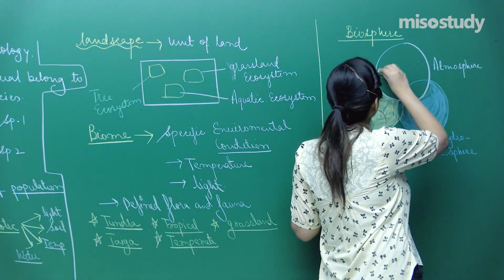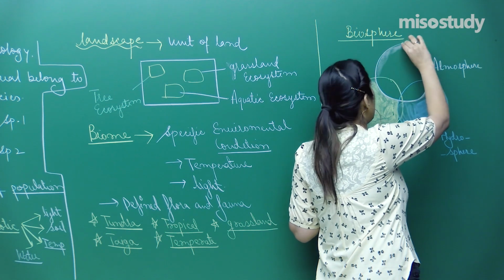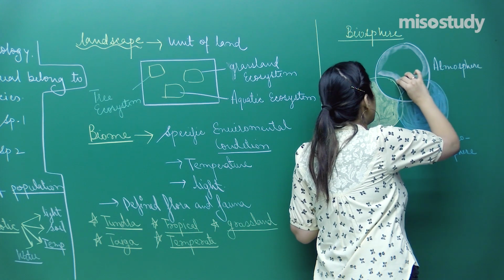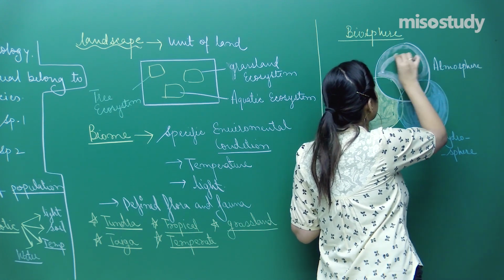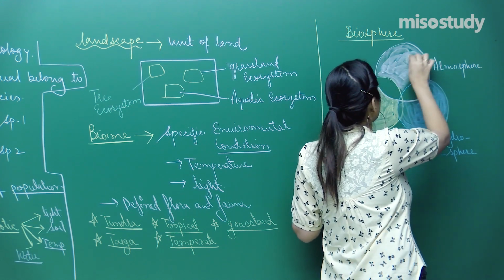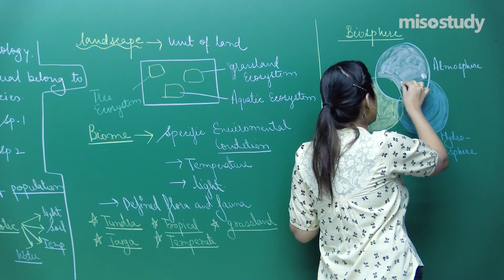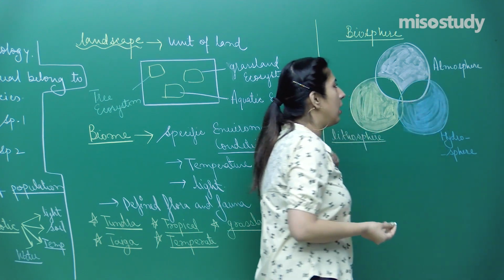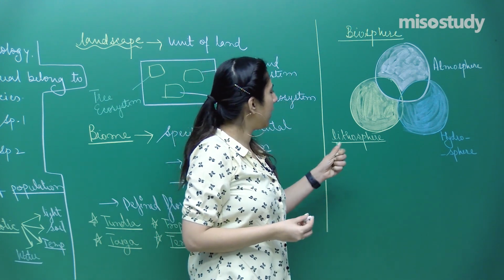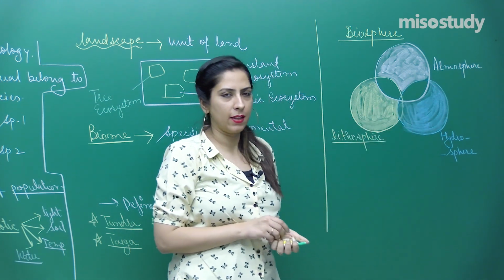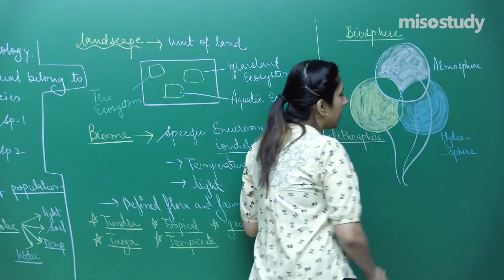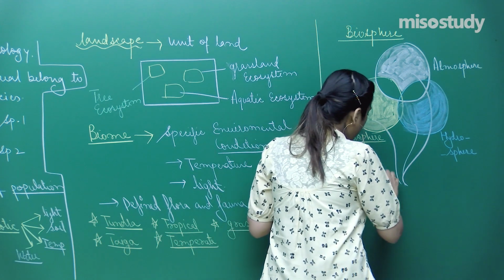So you might be wondering what type of animal lives in the atmosphere. We have bacteria, some fungi whose spores are there in the atmosphere. So they all come under it. Don't give an example of birds over there. Birds are not present in the atmosphere. Though they fly over there, that doesn't mean they live over there. So you can see that lithosphere, hydrosphere and atmosphere are there. In each of these, we can see that living beings are there.